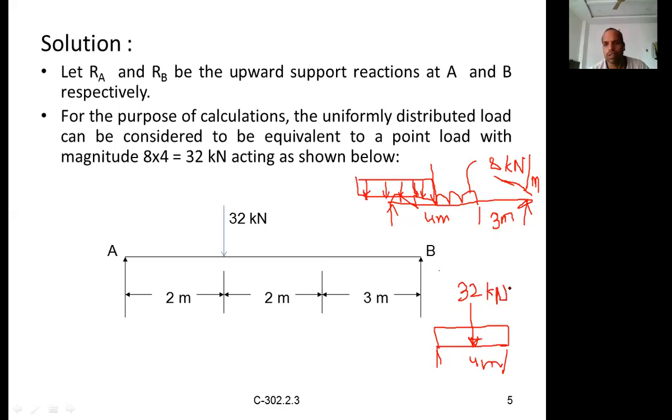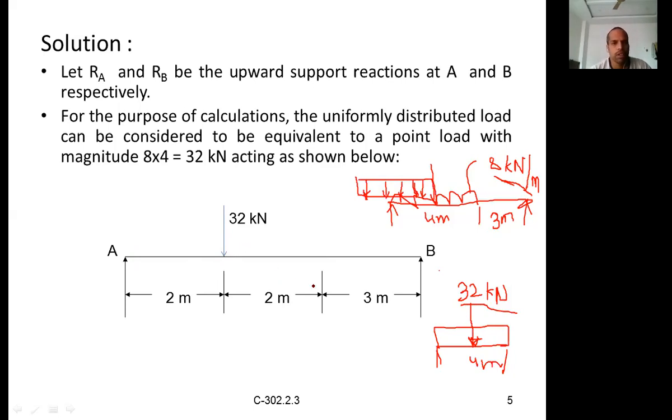Okay. Now it is nothing but just like a beam like this. So you can convert your beam with UDL into a point load, right? So total load is nothing but point load, right? Now it's very simple.